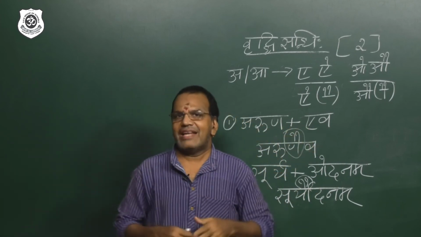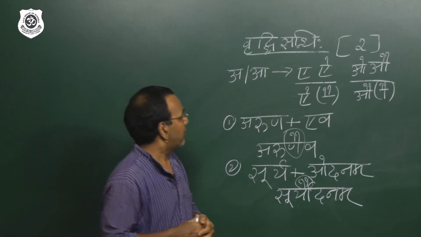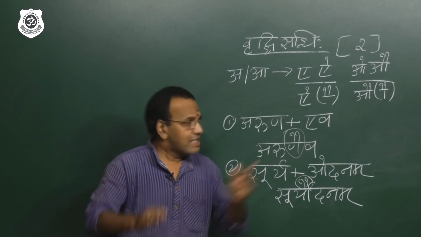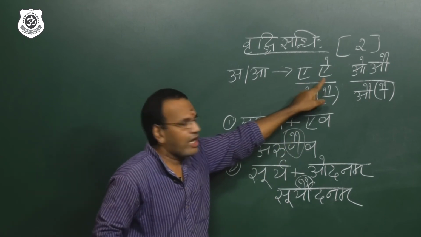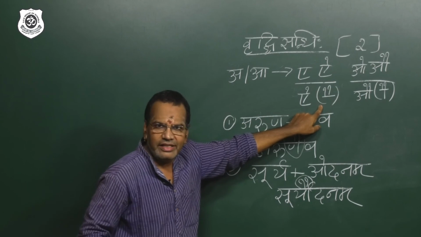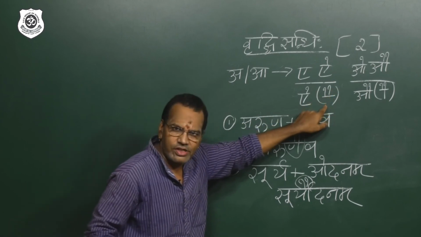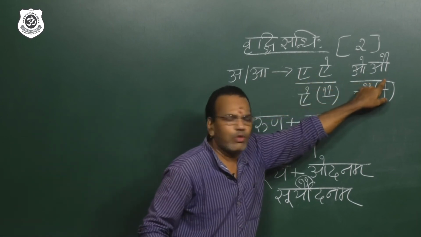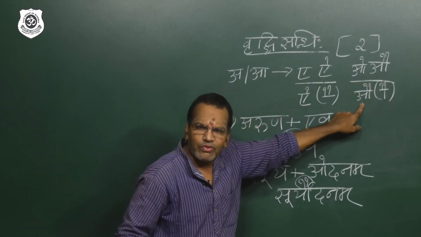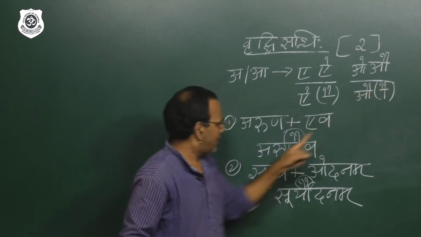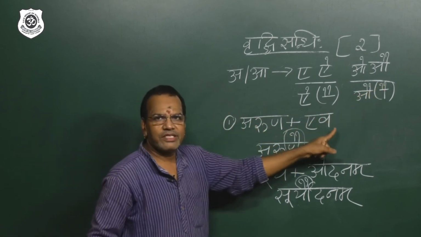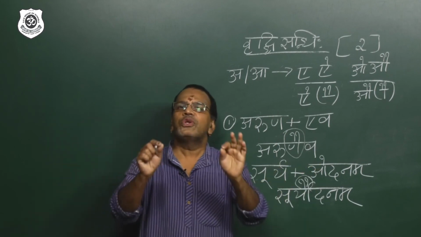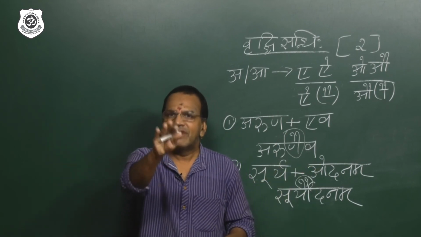So there are two answers in Vruddhi Sandhi. I repeat, when the first word ends with a or aa and the second word starts with e or ai, you will get the answer ai. For ai, two horns. When the word is ending with a followed by o or au, you will get the answer au. For au, one line, two horns. The examples: Aruna plus Eva, Arunaiva; Surya plus Odanam, Suryaudanam. With this, Vruddhi Sandhi is over.